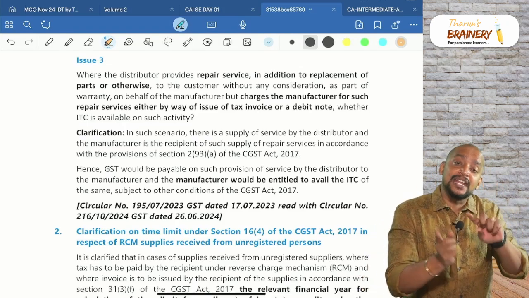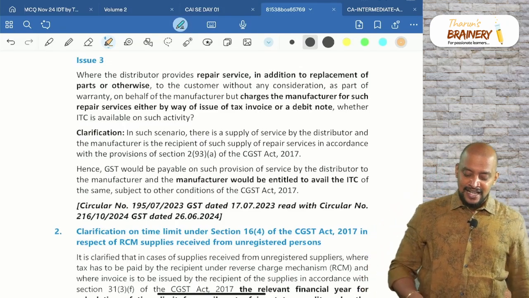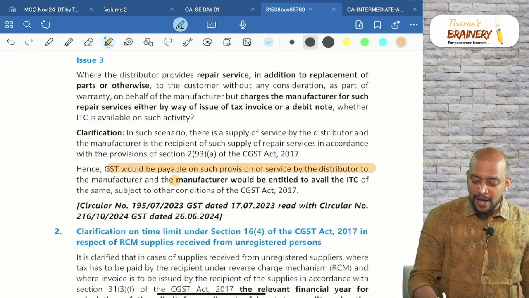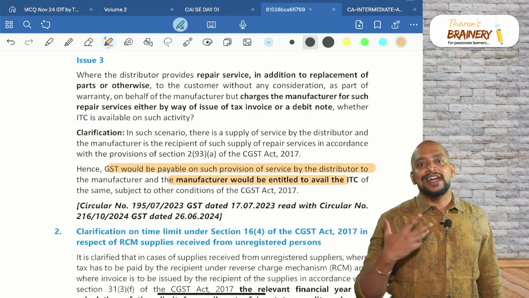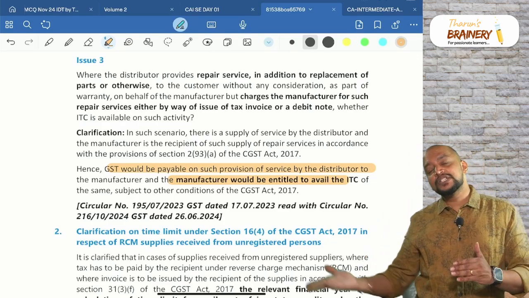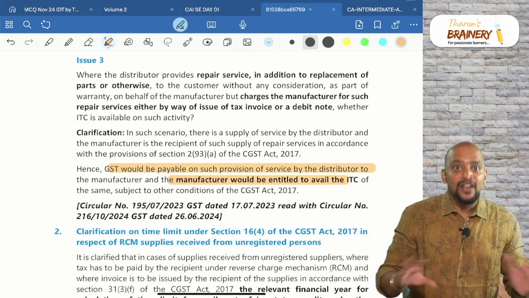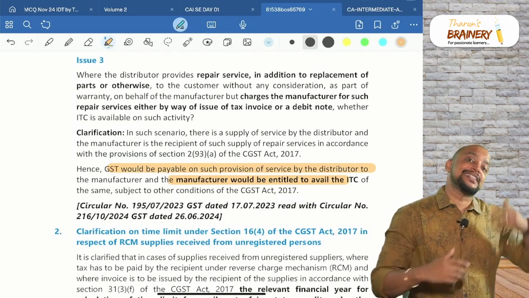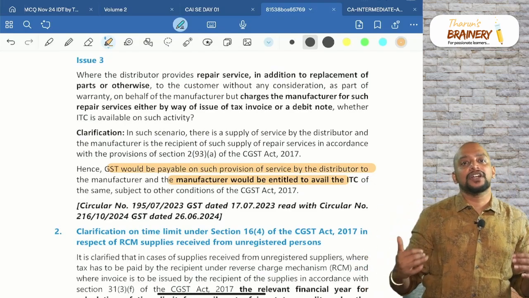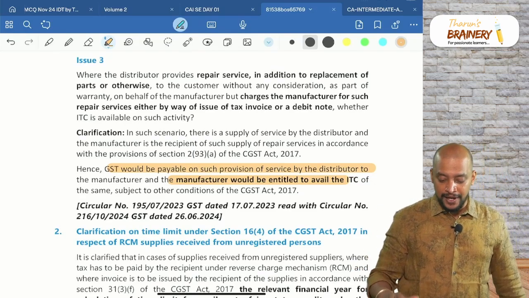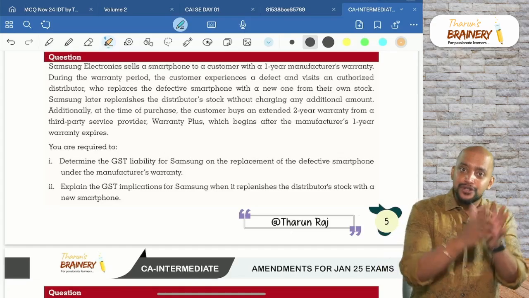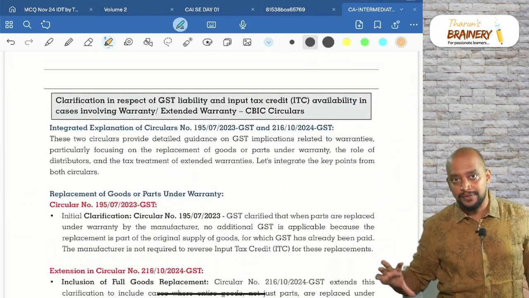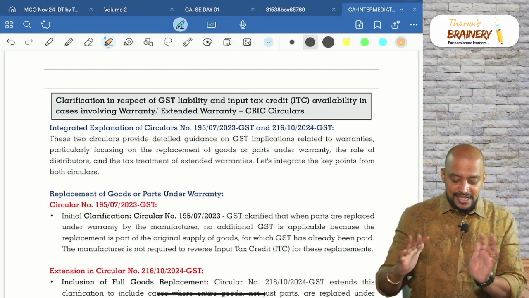On this bill, can the manufacturer take ITC? Yes. GST would be payable on such provision of service by the distributor, and the manufacturer would be entitled to avail the ITC. So what is the difference between that circular and this circular? Both are the same. Only thing is that one is given in the context of whether it is a supply or not a supply, and this is given in the context of ITC, nothing else. I clubbed these two and here I gave them as a single circular.